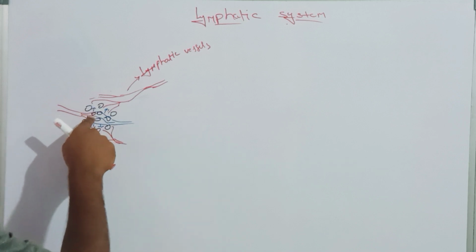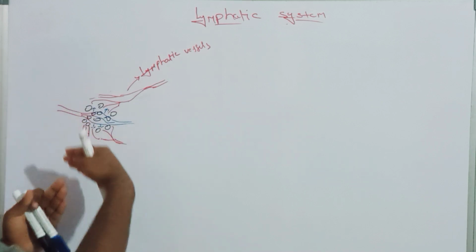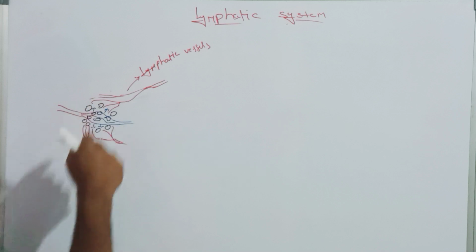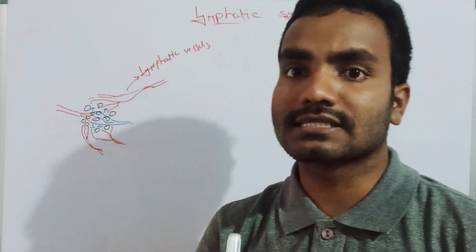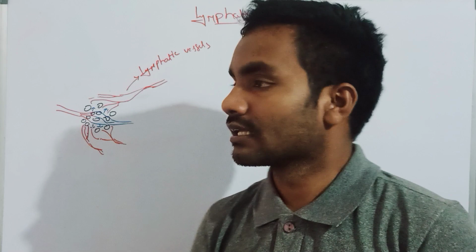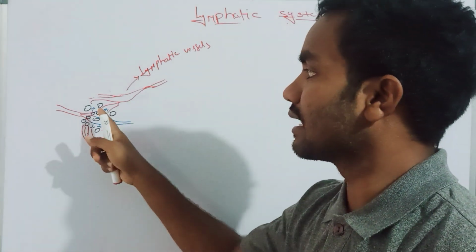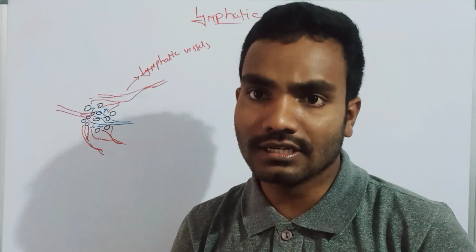While crossing this narrow region, the fluid is expelled out into the extracellular spaces. Extracellular space means the space present between the cells. The fluid present in the extracellular space is called extracellular fluid.